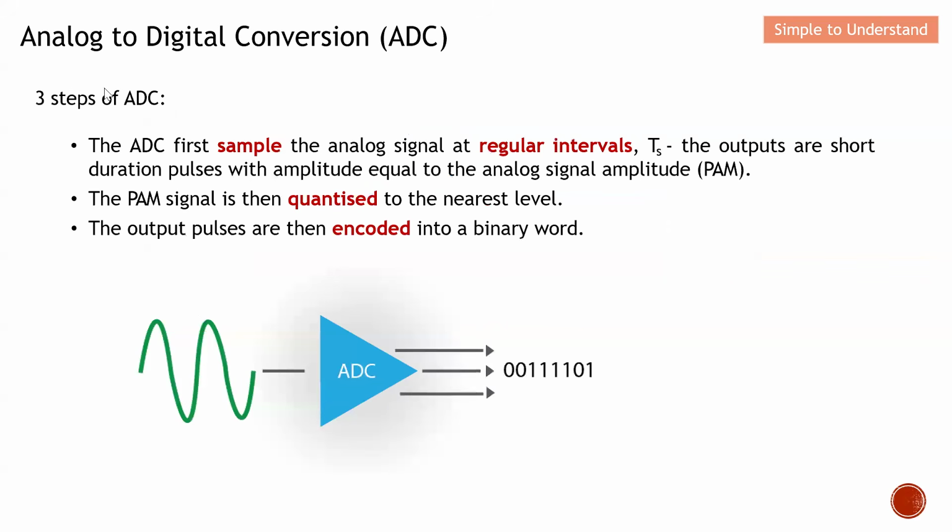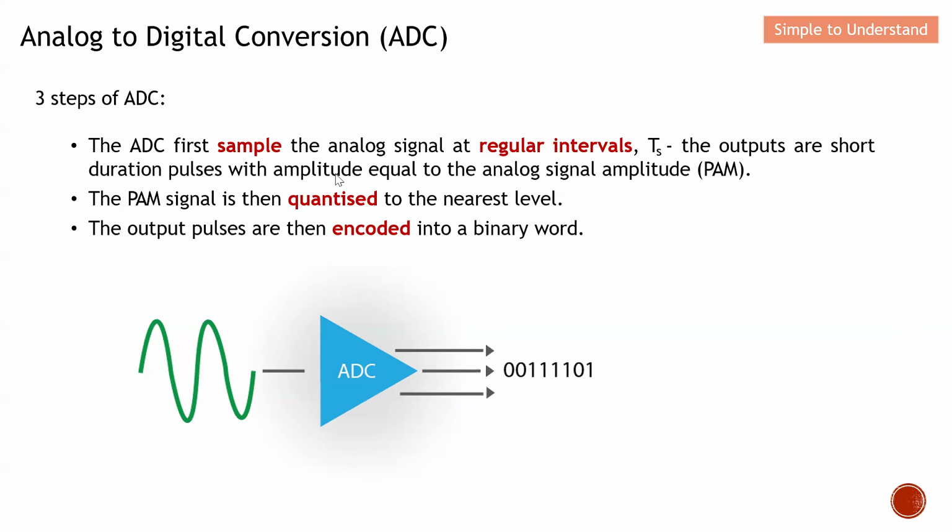Next, these are the three steps which I have mentioned earlier on. The first step is sampling. The analog signal will be sampled at a regular interval, which is Ts. This S is actually sampling. The output is short pulses of duration with amplitude equal to the analog signal amplitude. I will come to this, PAM, in my next video, not this video, but you just need to keep this in mind. This is what we know as sampling.